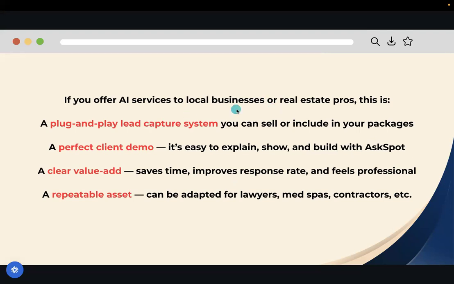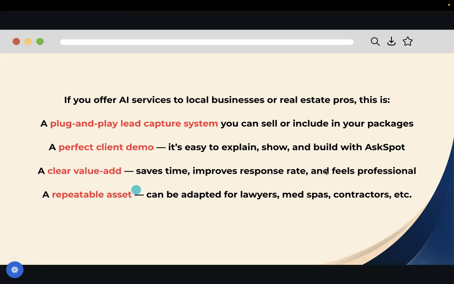I will be providing a template link at the end of this call, and feel free to rebrand it, feel free to white label it. Just make sure to change a couple of things in there, I'll show you later, and then you have a perfect client demo. It's super easy to explain, to show and to build with AskSpot.